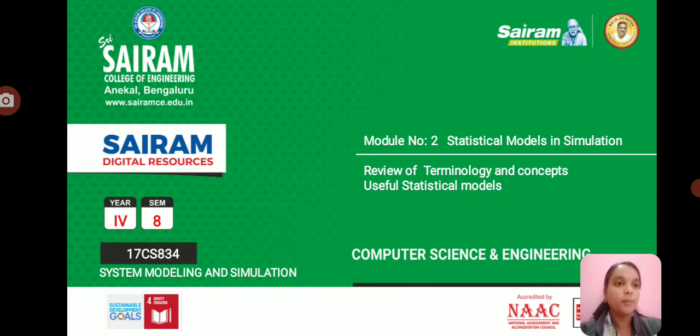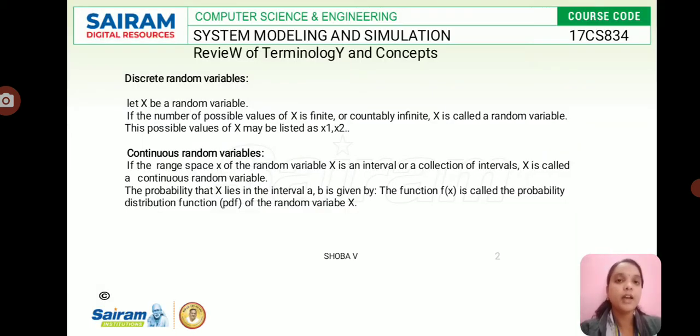So we'll see the topics. We have two things: discrete random variables and continuous random variables. First, we need to understand the discrete random variables. Let x be a random variable. If the number of possible values of x is finite or countably infinite, we call it a discrete random variable. The possible values of x are x1, x2 and so on. Before going further, we need to understand the difference between discrete and continuous.